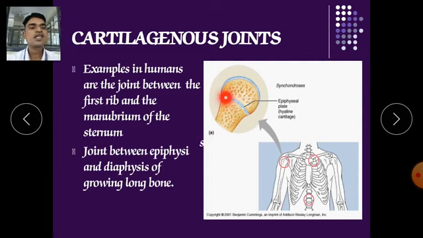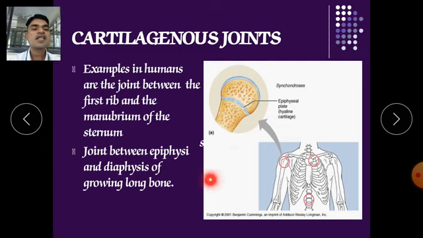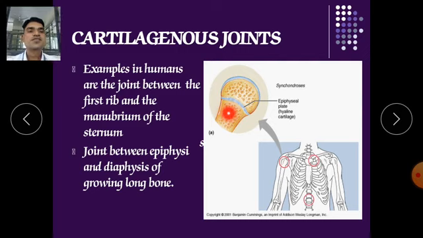The epiphysis is the border or superficial area of our long bone. The diaphysis is the middle area, and then there is the metaphysis, which is a connective link between the epiphysis and the diaphysis. And here the epiphyseal plate is there.